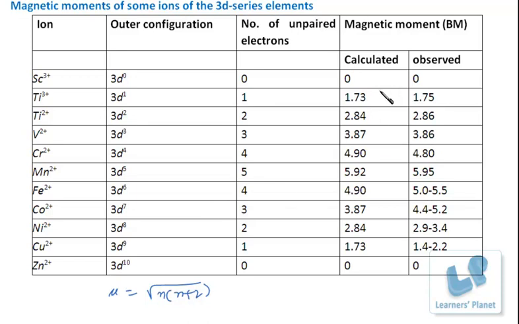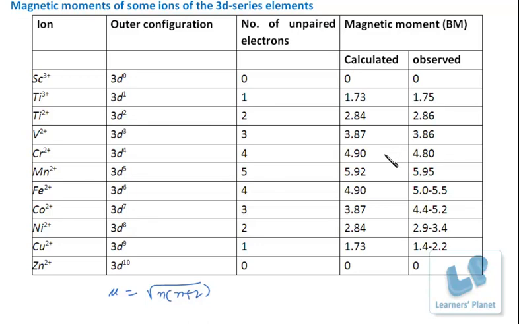You can see here that the magnetic moment value is increasing and then it is decreasing. Why? Because the number of unpaired electrons in manganese is maximum, that is 3d5. And then it goes on decreasing. Mn2+ ion, right? So the magnetic moment value across the period increases and then decreases.